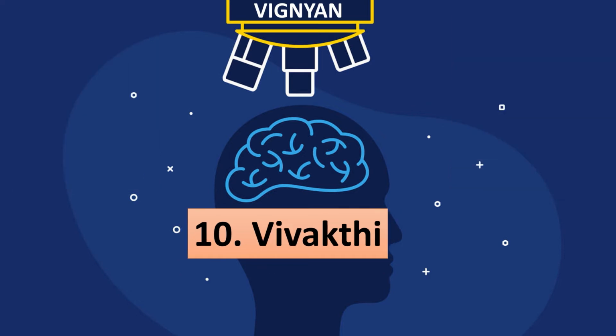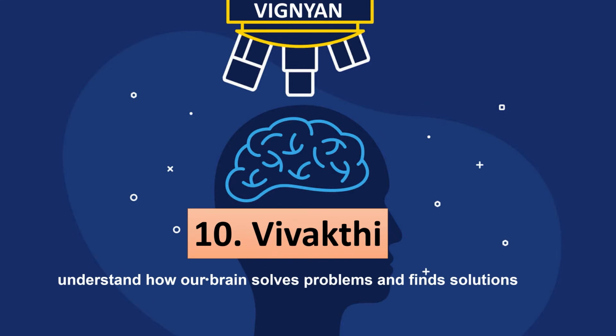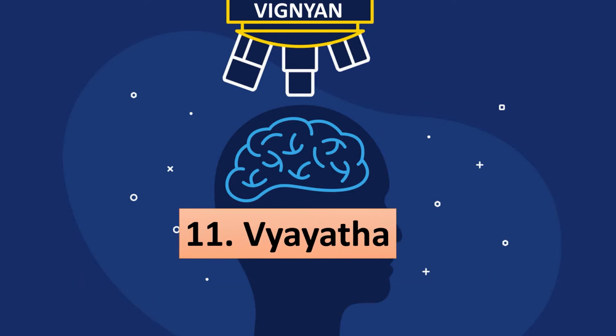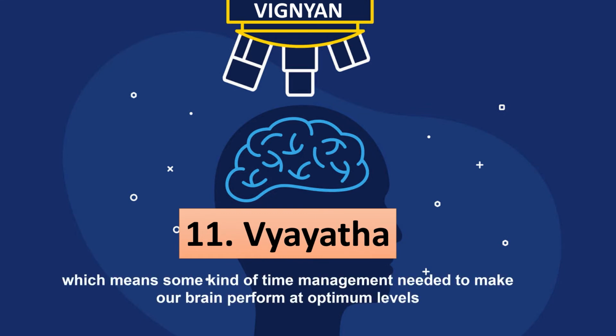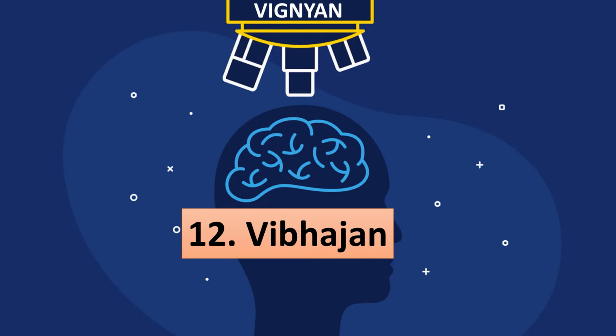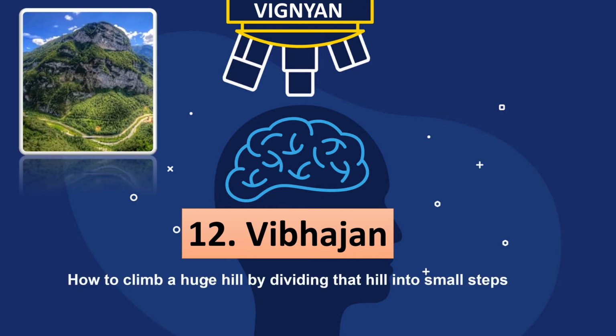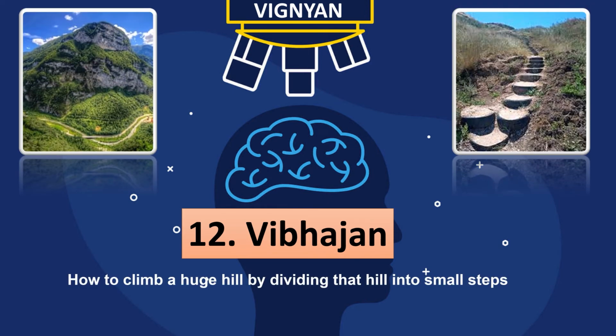The 10th is Vibhakti, to understand how our brain solves problems and finds solutions. The 11th stream that we are going to explore is Vyayata, which means a kind of time management needed to make our brain perform at optimum levels. The 12th concept is Vibhajan. To climb a huge mountain, we have to divide that mountain into small steps. And how to divide a huge learning concept into small steps is what we are going to explore in this stage.